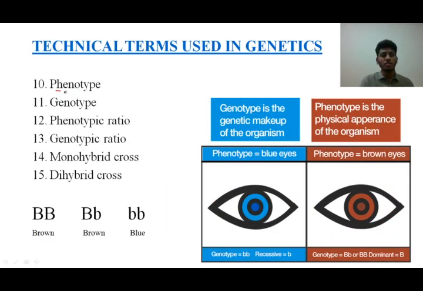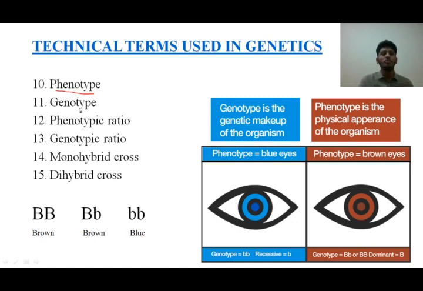Phenotype, students remember, is nothing but a physical appearance or a morphological character that you could see. I'll take an example here. Consider there are 4 siblings in the family. Among the 4 siblings, 3 are tall and 1 is dwarf. Students, you can see that, right? When the 4 kids stand together, the 3 of them look tall and the one who is dwarf also can be seen. So here, by the physical appearance, you are able to say how many are tall, how many are dwarf. That is the phenotype.